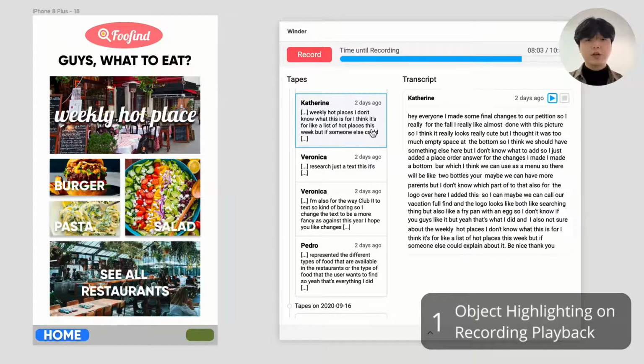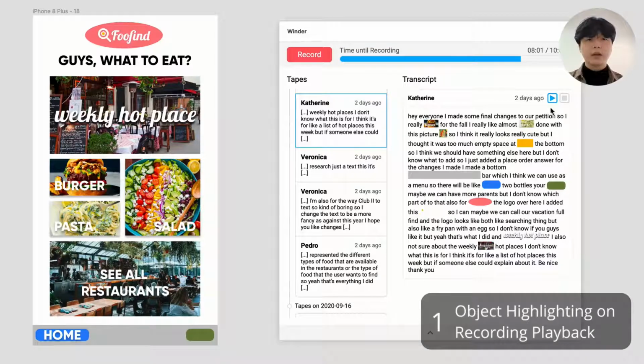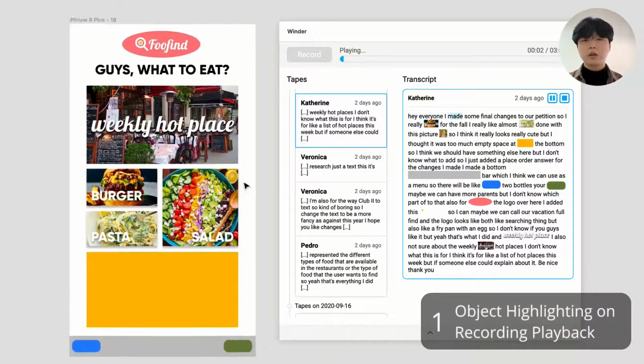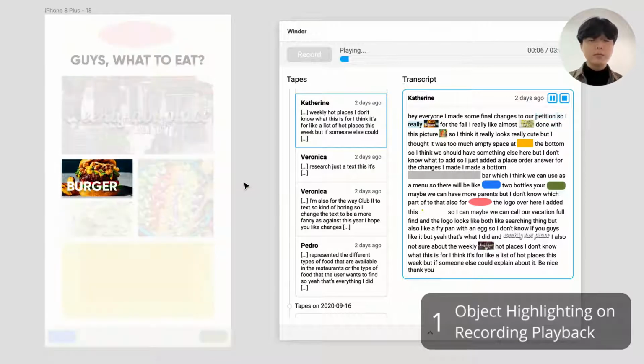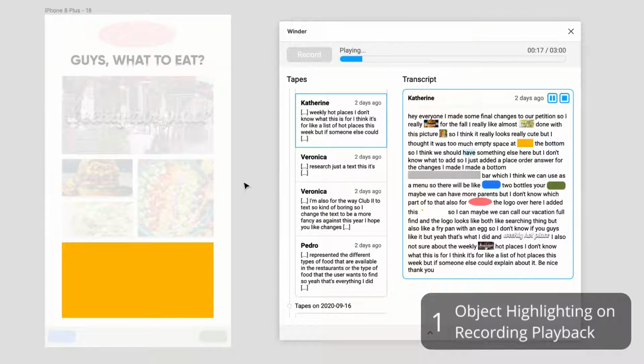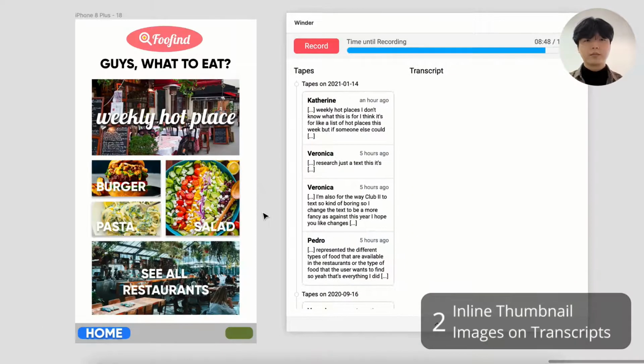The first feature is object highlighting on recording playback. When the user plays a tape, the system shows the version of the document when the tape was recorded. And as the tape plays, it highlights the objects as they were clicked on during the recording. "There was too much empty space at the bottom, so I think we should have something else here." This allows the user to easily find the objects that the voice explanations are referring to and shows what the objects look like at the time of the recording.